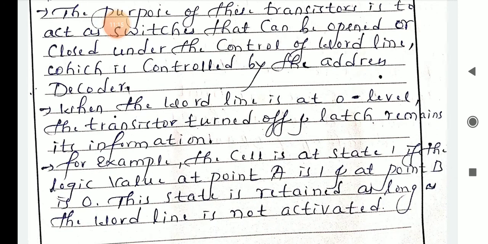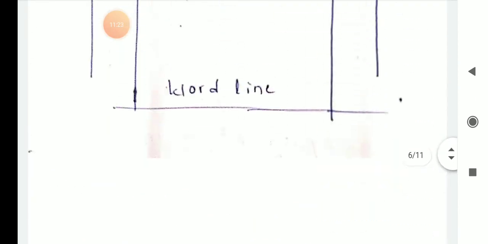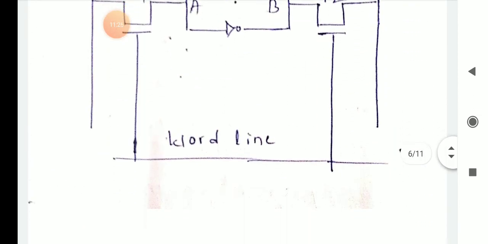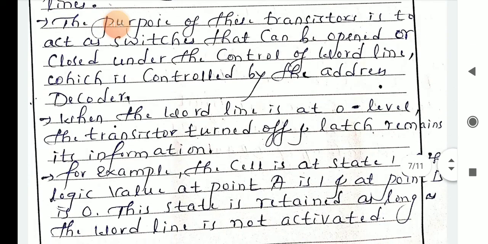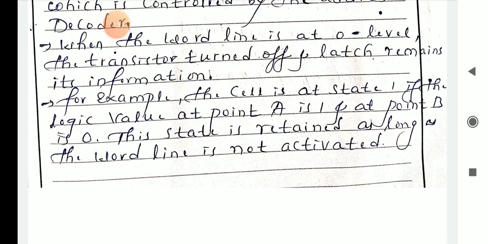When the word line is at 0 level, the transistors turn off and the latch retains its information. For example, the cell is in state 1. If the logic value at point A is 1 and at point B is 0, this state is retained as long as the word line is not activated. So for example, you can take the cell to be in state 1.